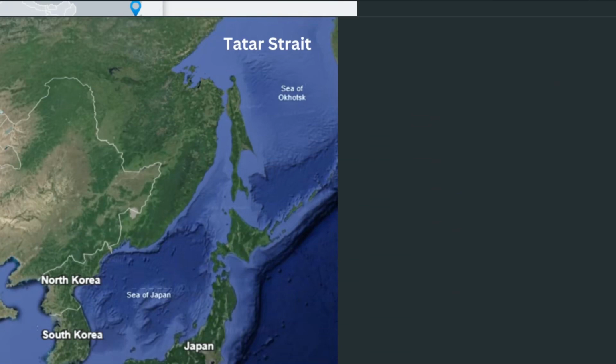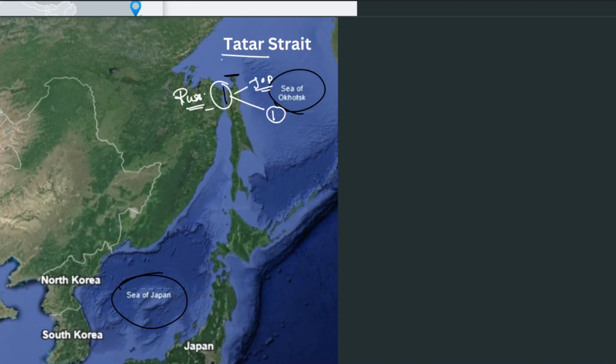Okay, so this is the Sea of Japan. We talked about Japan. Now we have the Sea of Okhotsk here and the Sea of Japan here. Just where Japan begins, we see the Tatar Strait. Okay, so we have one strait here which separates Russia from Japan. So we have the Tatar Strait here.